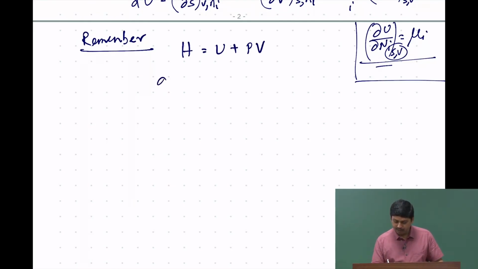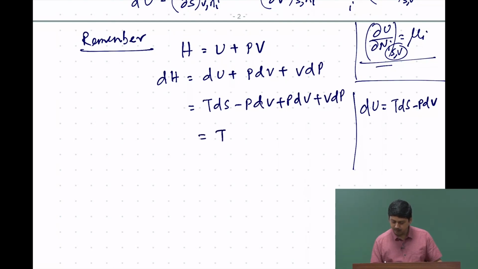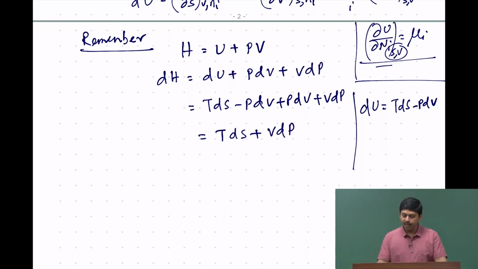So, therefore, taking the differential on both sides, it will be du plus P dv plus V dp. But we know that du from our earlier example is T ds minus P dv, from our equation 3. So, we can write T ds minus P dv plus P dv plus V dp, and we get T ds plus V dp. So, you see the natural variables of H are S and P.